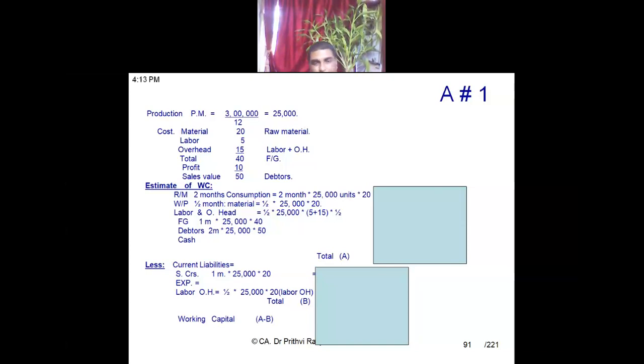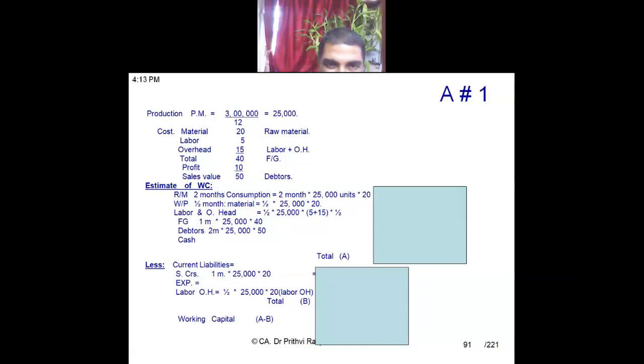Now, coming to WIP. WIP is critical. Be very attentive. WIP is what? Half month's material, 15 days. So half month's material means half into 25,000. Material cost will be taken at 50 because material cost is fully incurred. So half into 25,000 into 20. This is only the material component of WIP.